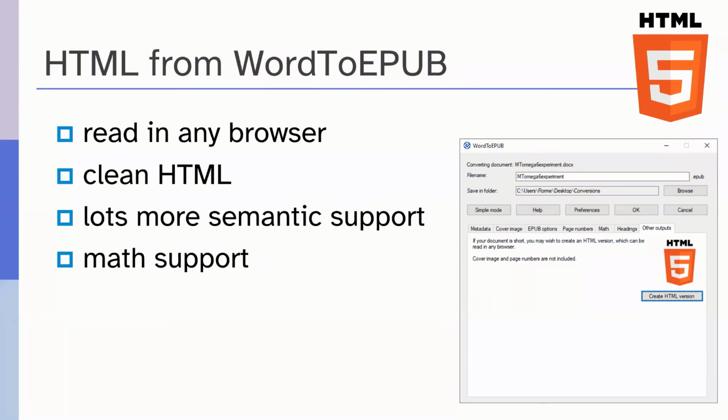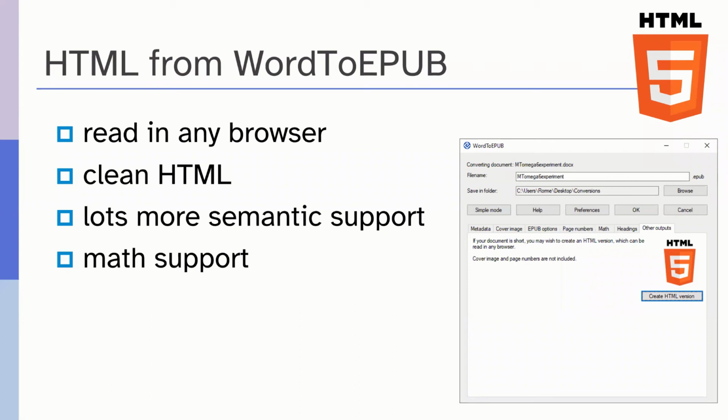So as you mentioned, this can be read in any browser, and there is a save as HTML within Word and a save as refined HTML, and it works, but the HTML from this tool is clean HTML. It's not cluttered, and it's also got lots more semantic support.